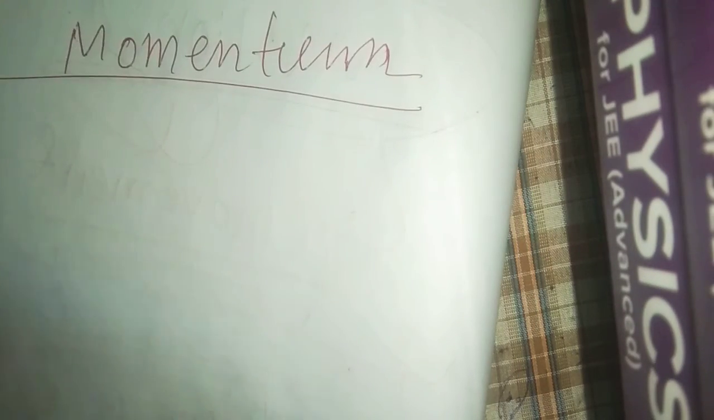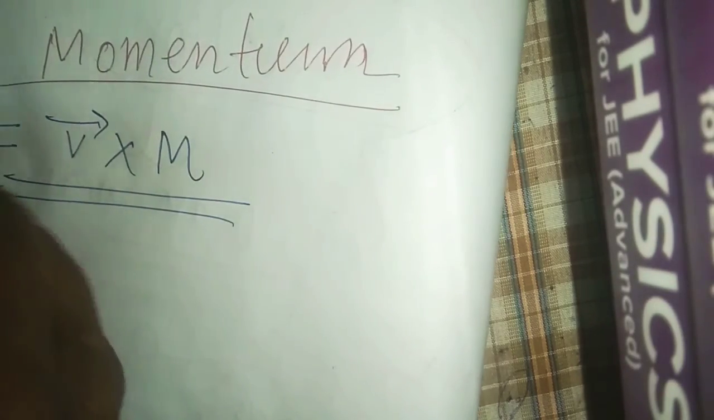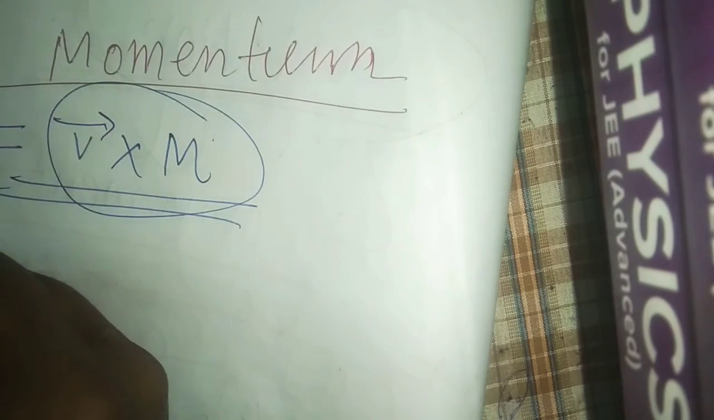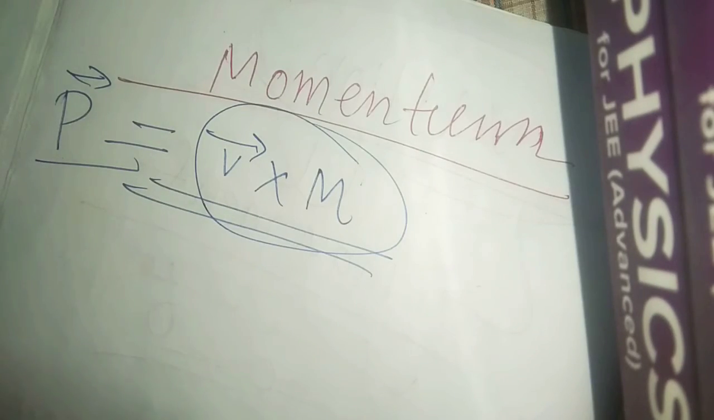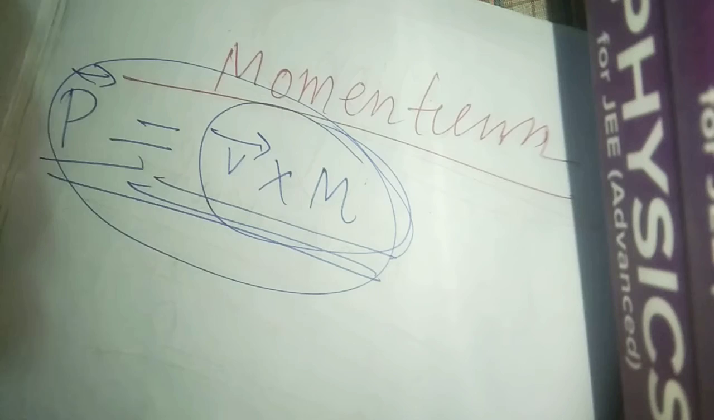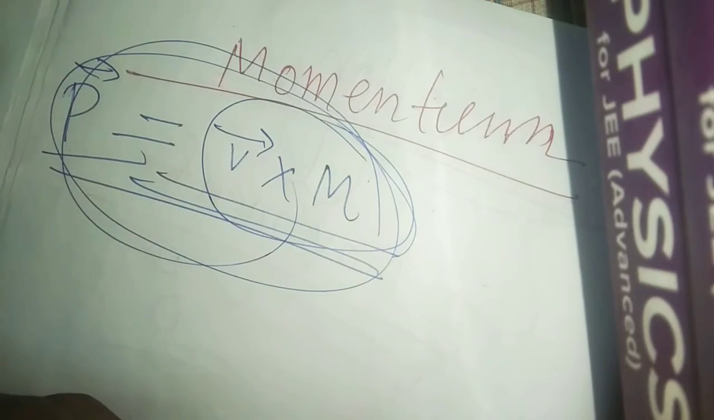What is momentum? I know that you guys mug up this thing and say that momentum is the product of velocity and mass. We denote it by p and it is a vector. You will tell me that you just memorized this and delivered it to me. But what is the meaning of this thing? What is the meaning of this?